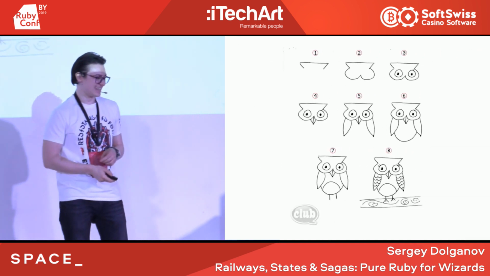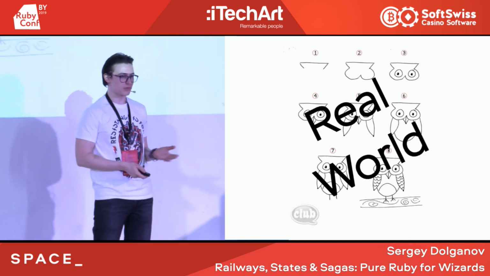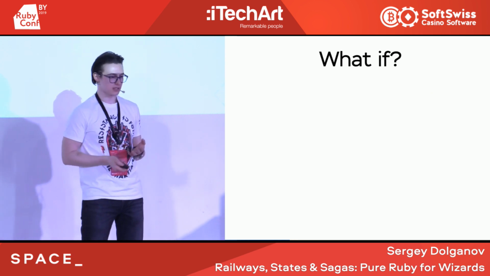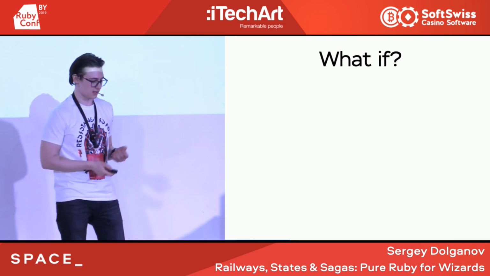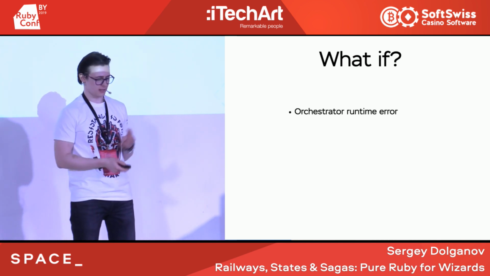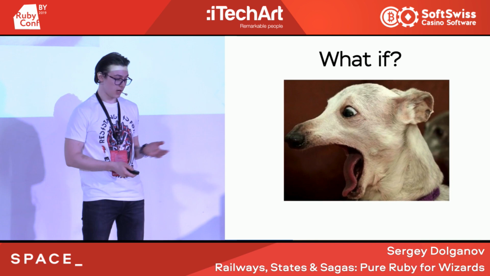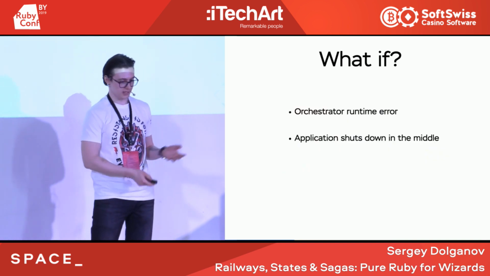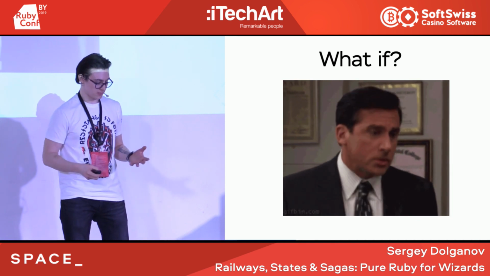So what's wrong in the real world? In the real world, we should actually think about consequences in different problematic situations, like a random orchestrator runtime error. Or imagine that you have a chain and it runs, and then our application shuts down.